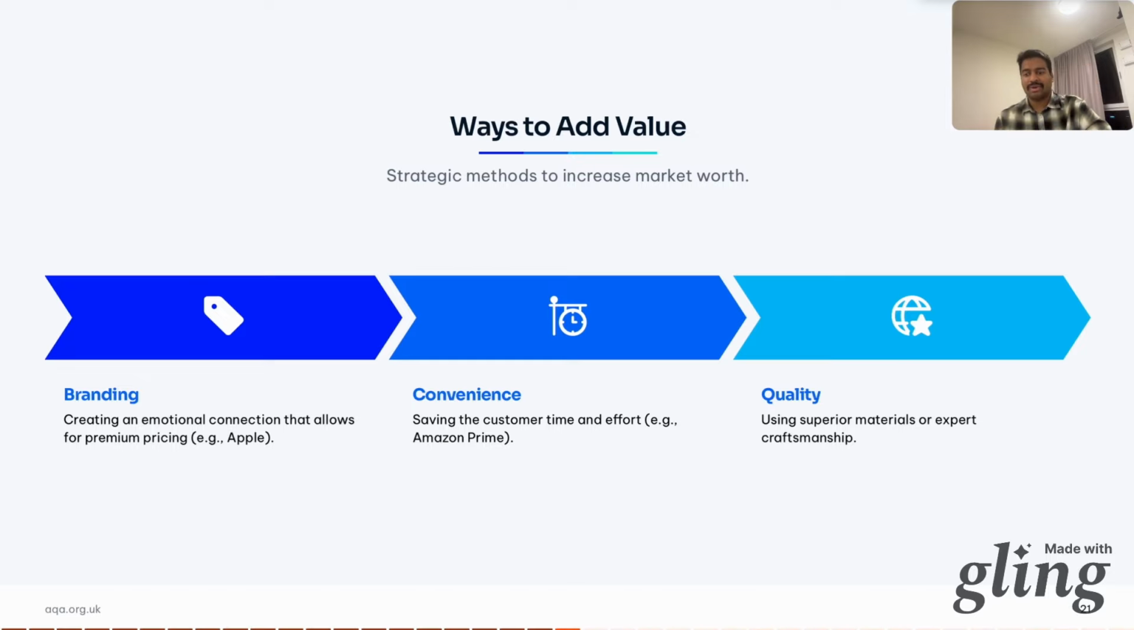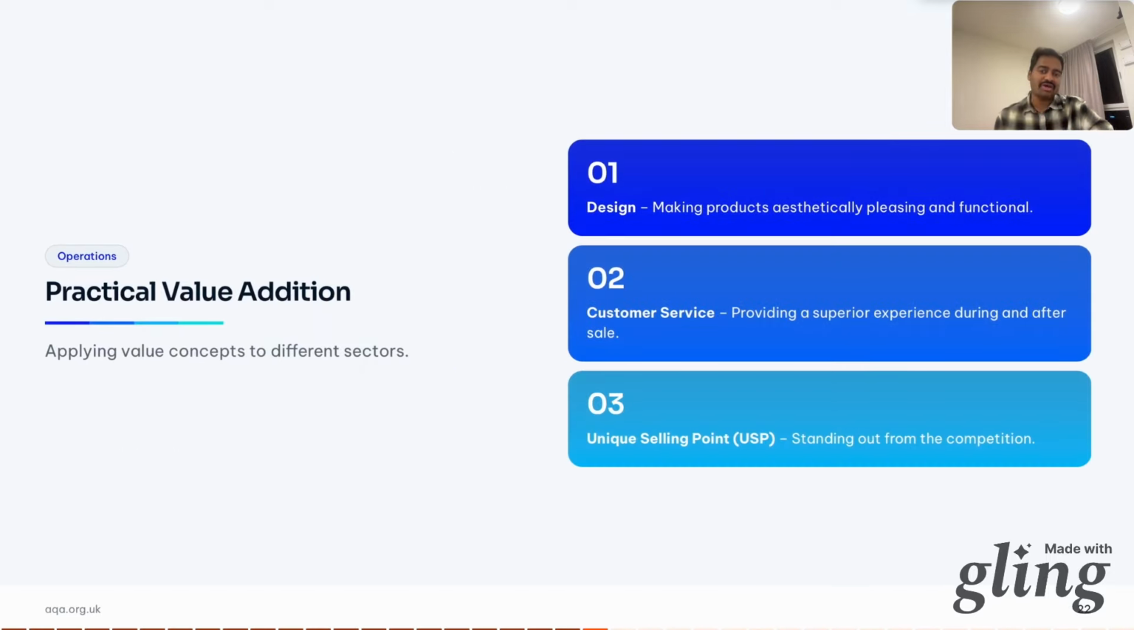And next we come to the practicalities. How do we practically add value? Practical value addition. Adding value isn't just about the factory floor. There are things we can do. For example, design. Making the product look good and work well. Think Dyson or Bang & Olufsen. And customer service. A phenomenal experience before, during and after the sale. The John Lewis Partnership is famous for this. And next, unique selling point or unique selling proposition. Standing out from the crowd. Domino's USP was hot, fresh pizza delivered to your door in 30 minutes.